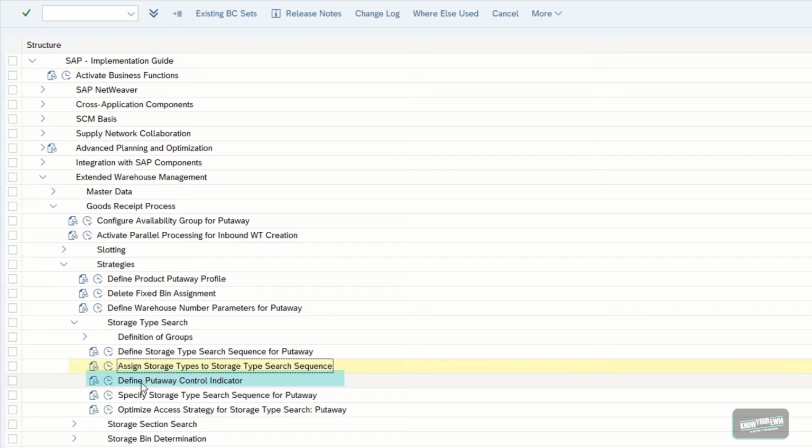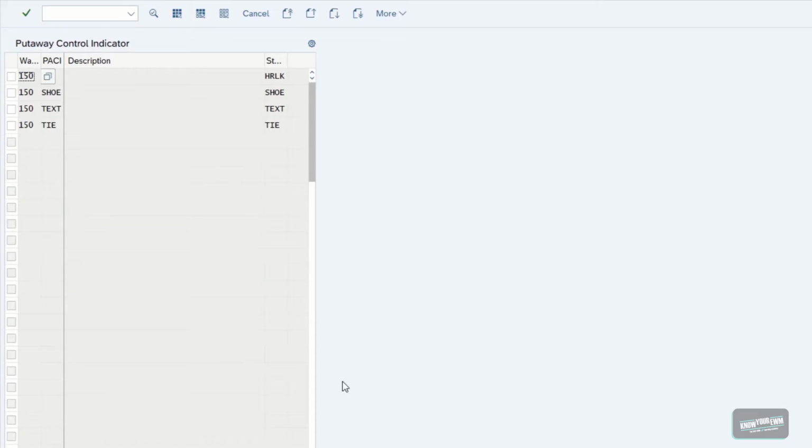Well, and now we head back to the strategies in the customizing. We are going to have a look at the put-away control indicator. This put-away control indicator gets defined right here. And in this pretty easy example, we define some indicators for shoes, for textiles, and for ties. What this control indicator allows you to do is to group products yourself.